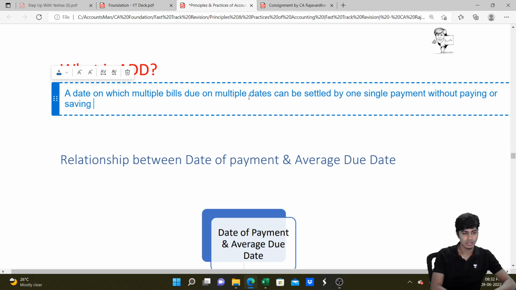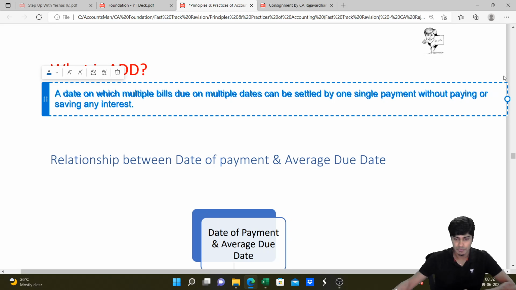So what is average due date? It is the date on which multiple payments can be made or settled without paying any interest or without saving any interest. I hope you understood this. Now, if you pay the money after average due date, then you would have to pay interest.